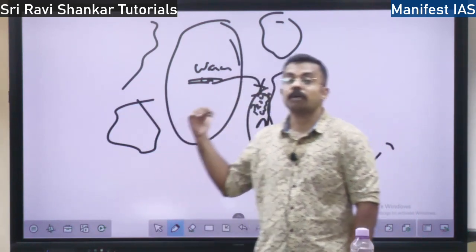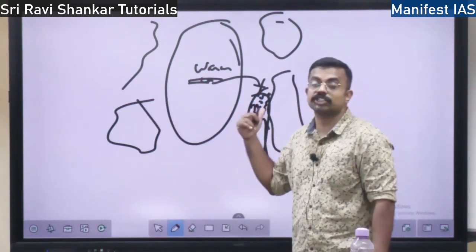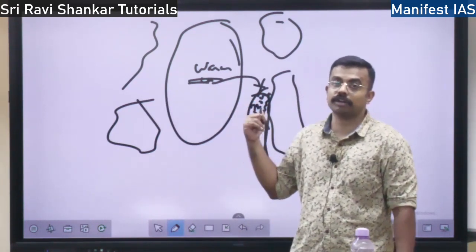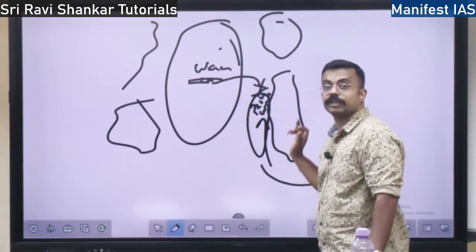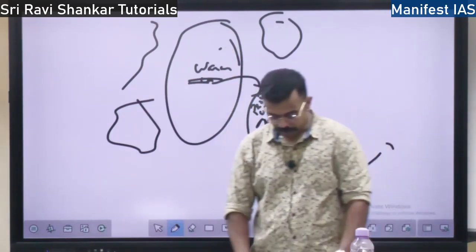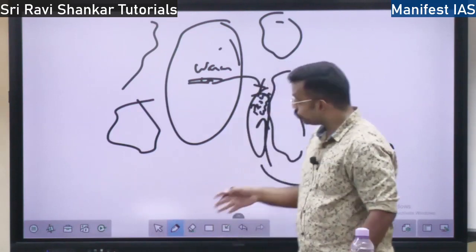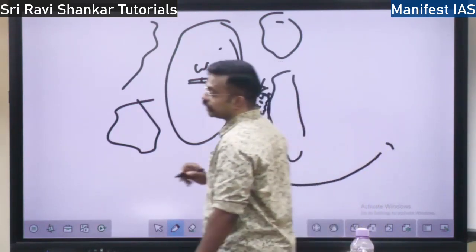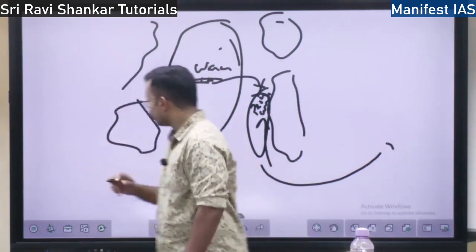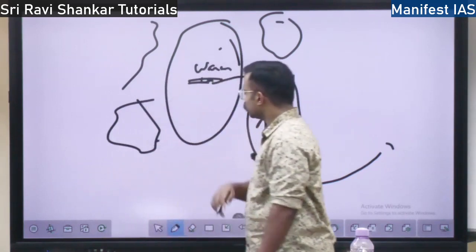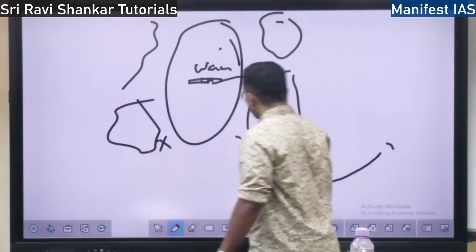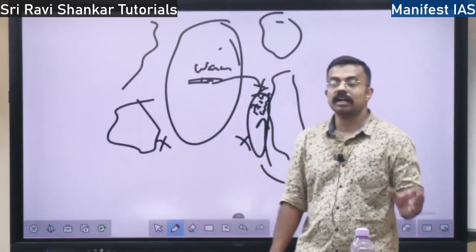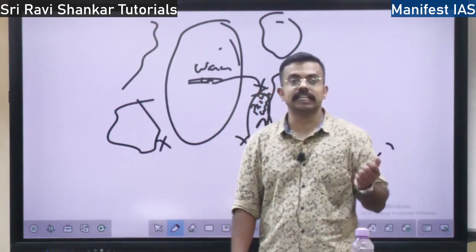This affects the monsoons in India. Whether there is drought or excess rainfall in India depends on the circulation in the Pacific Ocean. This is called the El Nino concept. So also there is one more concept called Southern Oscillation. What is Southern Oscillation? See, this is Australia and this is South America. The pressure difference between Australia and South America is called Southern Oscillation.